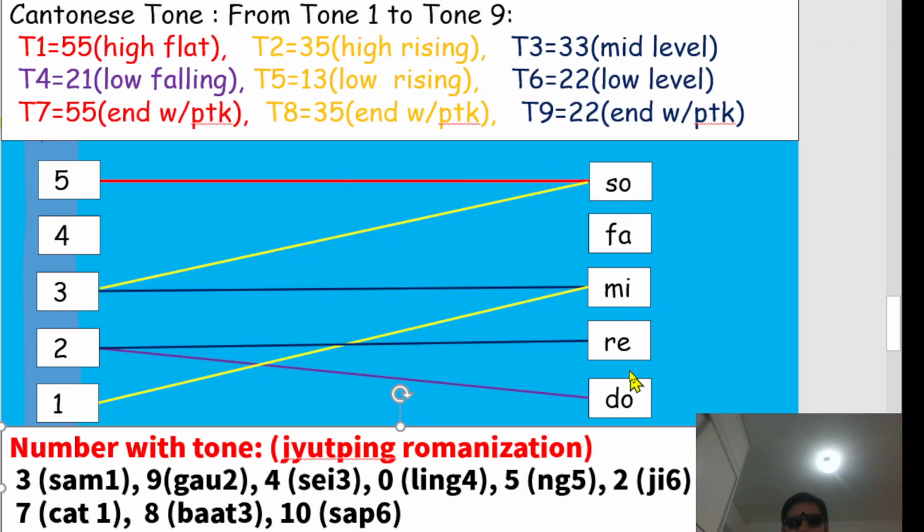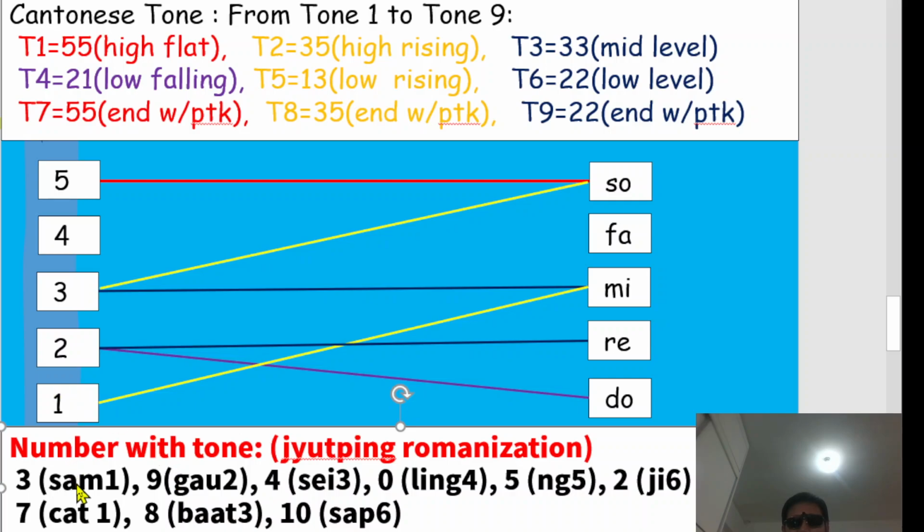That means do, re, mi, fa, so, is equal to 1, 2, 3, 4, 5. We can use a number with tone in Cantonese.